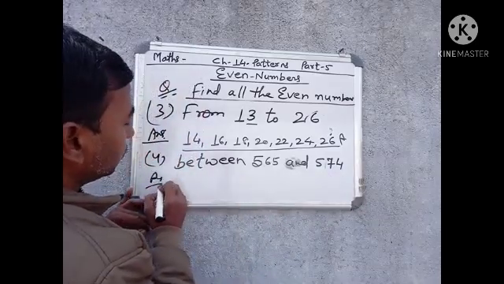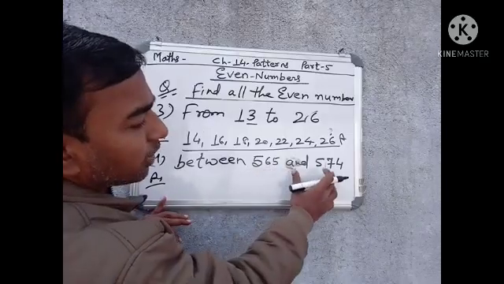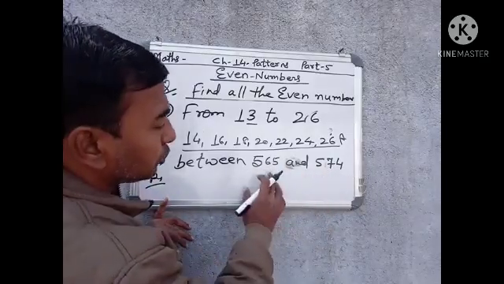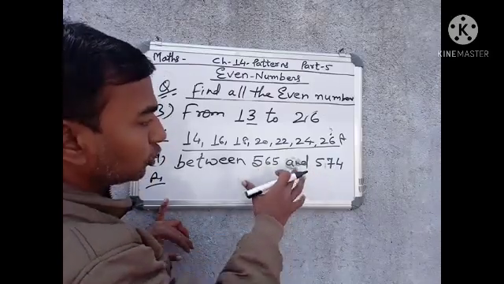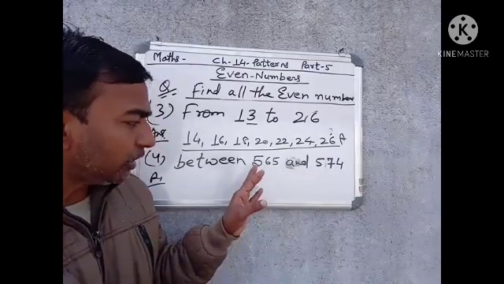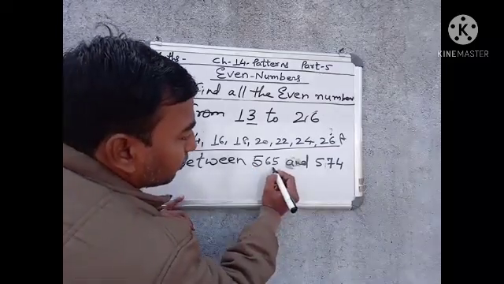In question number 4 we will find all even numbers between 565 and 574. These are 3-digit numbers. The 5 in the hundreds place is common, so we will not change the hundreds place. We will just look at the ones place.